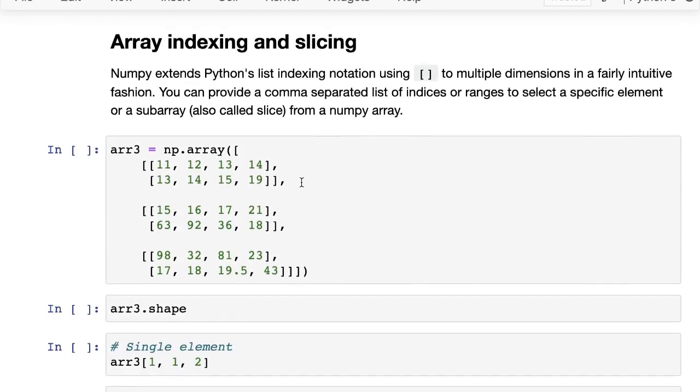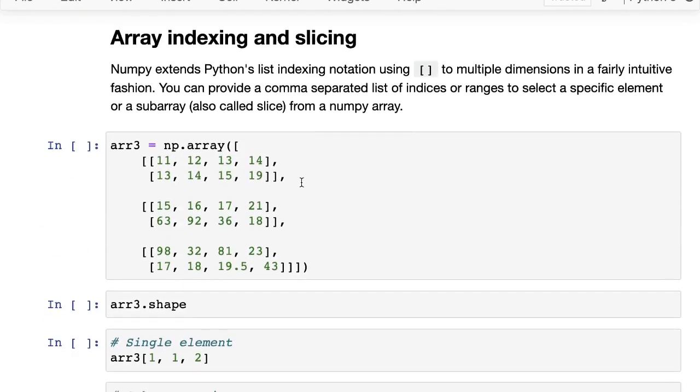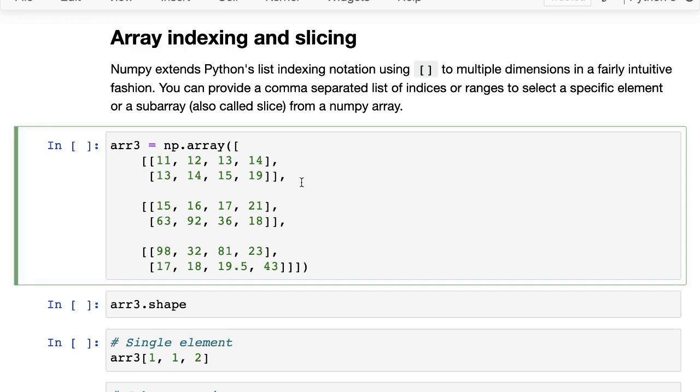Okay. So that's about array operations and broadcasting. One thing that we did not go into too much, and we'll get into now, is how to get data out of a NumPy array, right? If you have a multi-dimensional array, we looked at this briefly where we said that like lists, you can index into NumPy arrays, and that is possible, but NumPy actually supports a much more powerful indexing notation. It extends Python's indexing notation to multiple dimensions, and it does so in a fairly intuitive fashion.